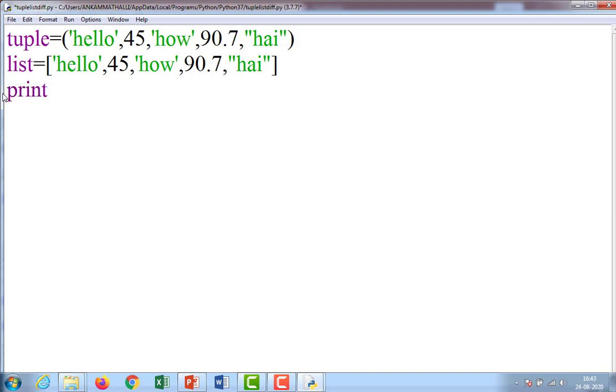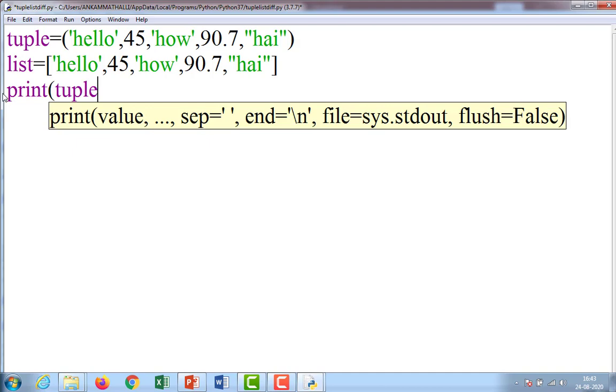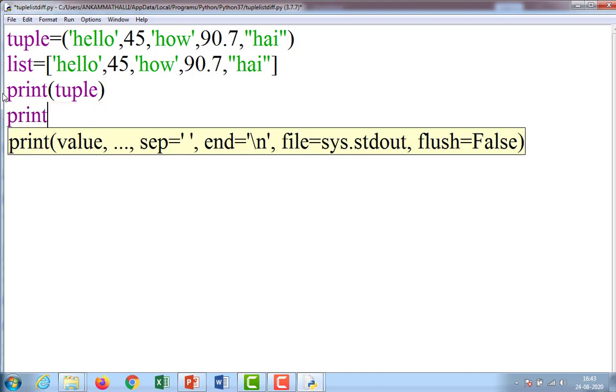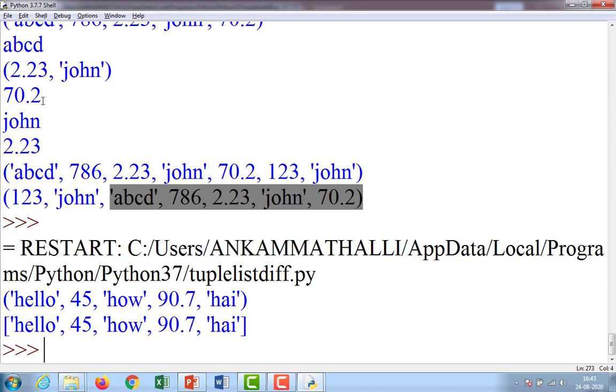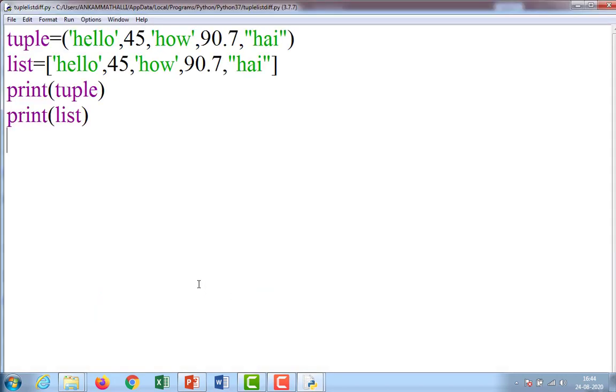Print tuple, print list, F5. So both are going to display. So tuple with normal parenthesis and list with square parenthesis. Observe, list with square parenthesis and tuple with normal parenthesis.